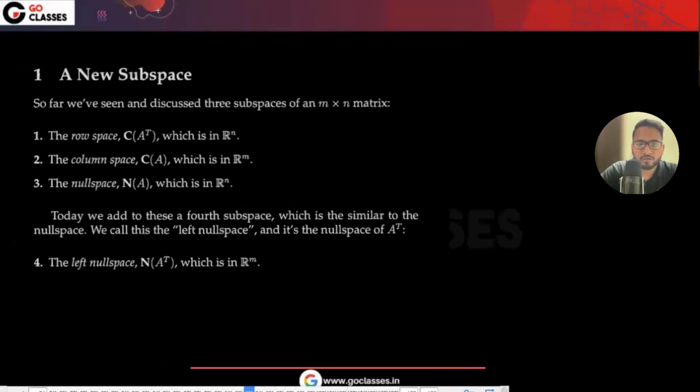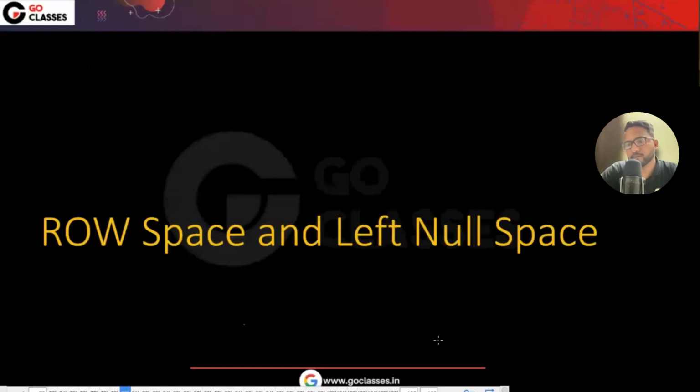Tomorrow we can start this topic, which is also very important. And once you understand all of these four spaces, then we will relate them very nicely using a geometrical diagram. The diagram that I will tell you, showing how they are related, is printed on the cover page of Gilbert Strang's book. That diagram is so popular. So we will relate all of these four spaces because the relation is very interesting.